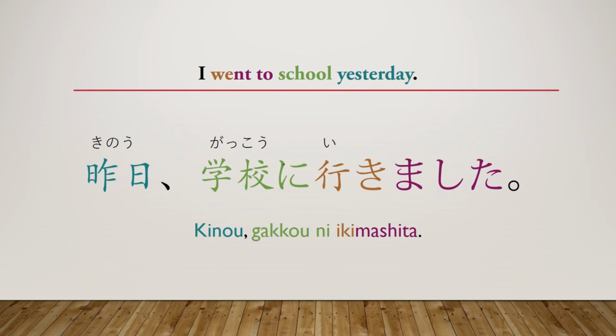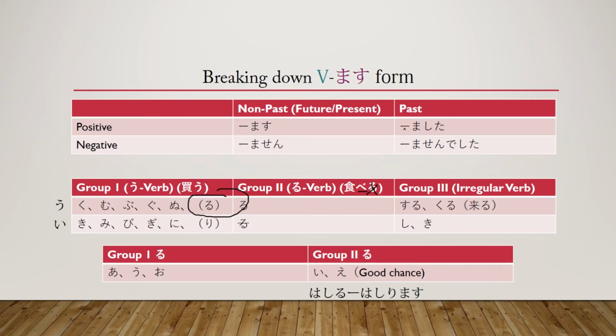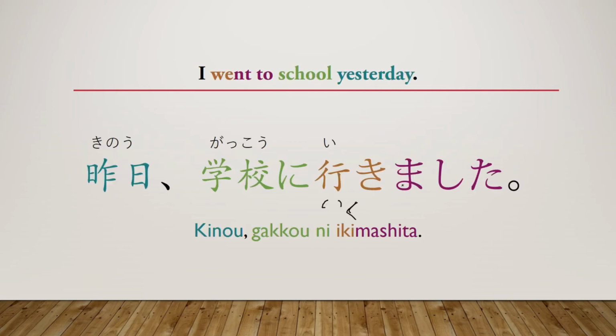The next example is, I went to school yesterday. Kino gakko ni ikimashita. Okay, so here we have our verb ikimashita. Now, the dictionary form of this is iku. It is the ku sound, ku. So in order to turn it into the masu form, we are going to make it ki, iki, and then we put whatever the ending we want on it. And because we want to put it in a past tense, went, we are going to put mashita, which, remember, is our positive, and in the past is mashita.